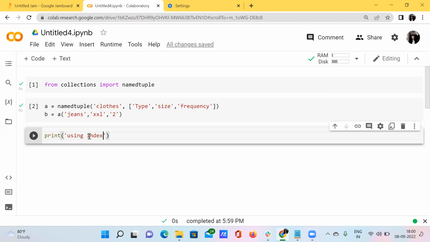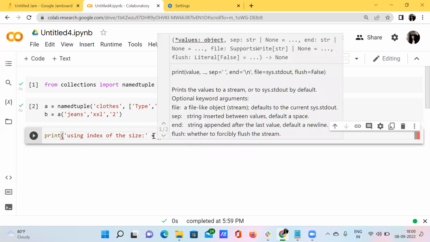I want to access all these items using the index of the size. So see here, index of the size, right?